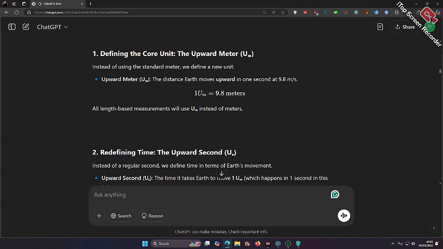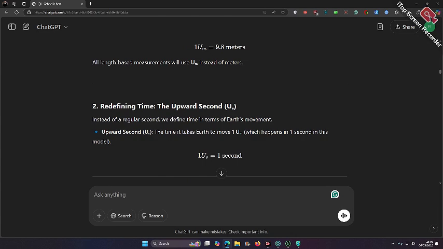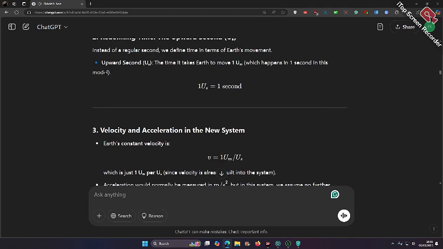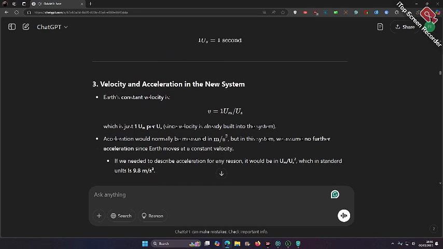Length-based measurements will use time instead of meters. 2. Redefining time, the upward second (us). Instead of a regular second, we define time in terms of Earth's movement. Upward second: the time it takes Earth to move 1 u, which happens in 1 second in this model. 1 us equals 1 s. 3. Velocity and acceleration in the new system. Earth's constant velocity is v equals 1 u per us, which is 1 u times 1 us to the minus one, since velocity is already built into the system.